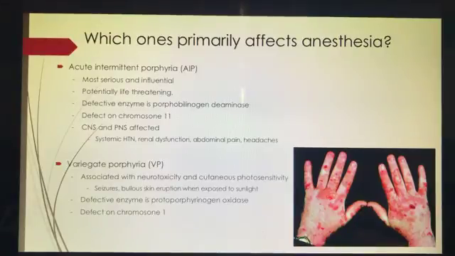The systemic hypertension, the renal dysfunction, the intractable abdominal pain, and headaches are all thought to be attributable and related to the central nervous system and peripheral nervous system being affected. Variegate porphyria, or VP, can be associated with neurotoxicity and cutaneous photosensitivity. Often these patients present with seizures and skin eruptions and blisters when exposed to sunlight. The defective enzyme responsible for this is protoporphyrinogen oxidase, noted to be a defect on chromosome number 1.